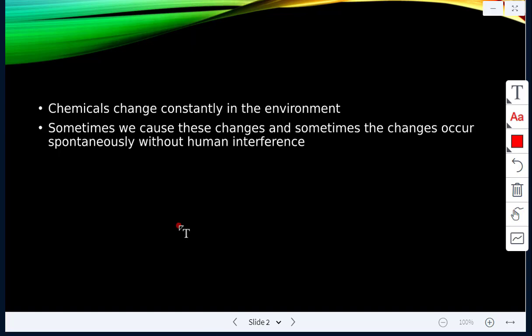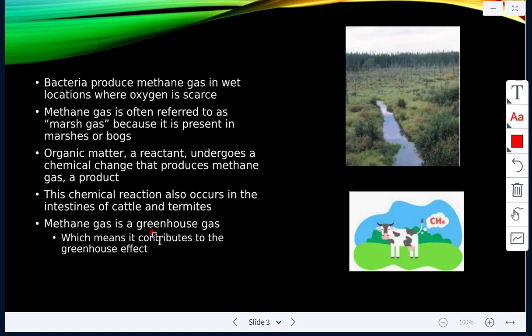So chemicals are constantly changing in the environment, and sometimes we cause these changes, and sometimes the changes can occur spontaneously without any human interference. For example, here in this kind of marsh or swamp or bog type ecosystem, there's bacteria that produce methane gas in these wet locations, where oxygen is very scarce. Methane gas is often referred to as marsh gas because it's present in these marshes or bogs.